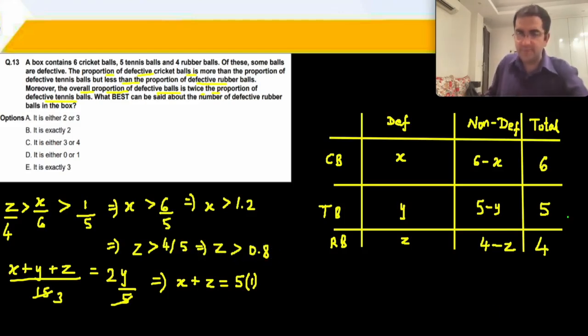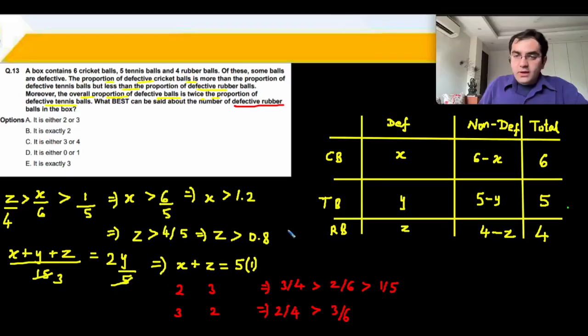ठीक है. So now at the end of the solution we know that x has to be greater than 1.2. तो मैंने x के दो cases ले लिए 2 and 3, but x equal to 4 is not allowed. I already mentioned that. x equal to 4 हो जाएगा तो आपका z का वैल्यू 1 आ जाएगा. x equal to 4, z is equal to 1.